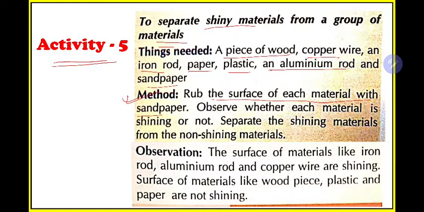Observe whether each material is shining or not. Separate the shining materials from the non-shining materials. If shining, keep on one side, and if not shining, keep on the other side. So what are the observations? The surfaces of materials like the iron rod, aluminium rod and copper wire were shining. But the surfaces of materials like wood, plastic and paper will not shine. So this is a very simple activity.